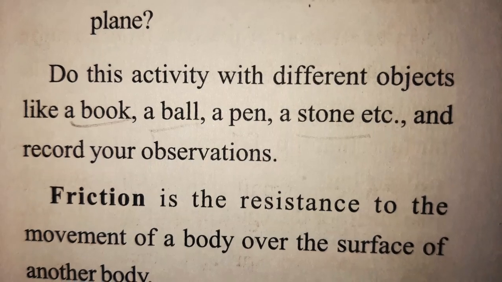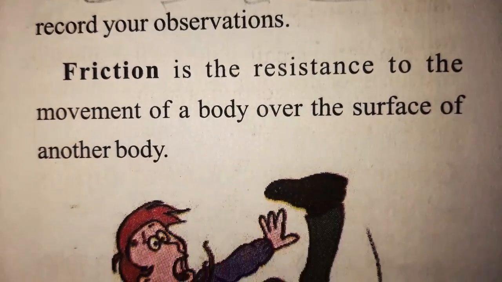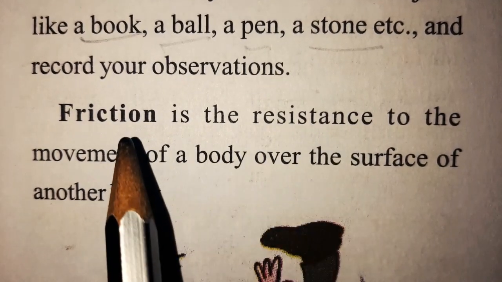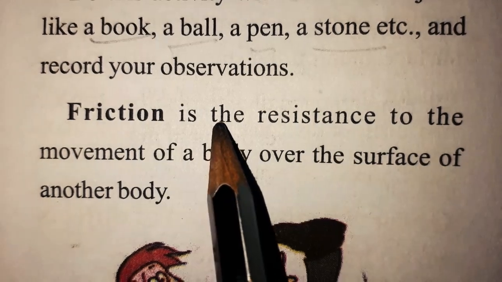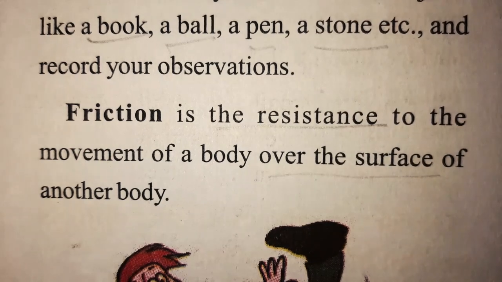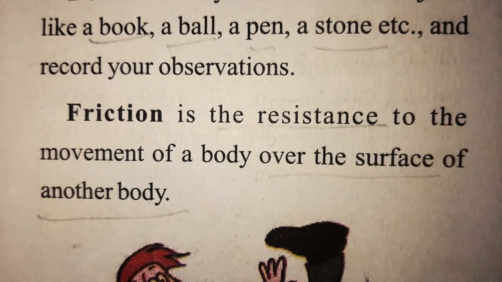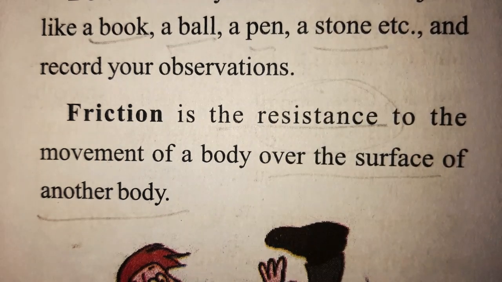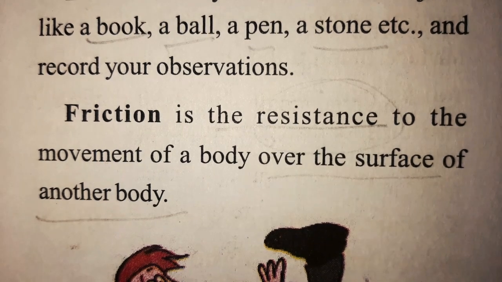Okay, so from that we can understand what friction is. Friction is a resistance. Friction is the resistance to the movement of your body over the surface of another body. So when a body moves on the surface of another body, it exerts some force like a resistance. Due to this resistance force, the ball or a cycle or any other object comes to rest. So this is the reason.